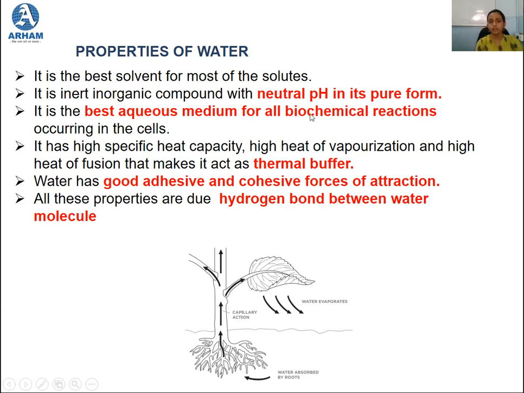All these properties that we have studied are due to the hydrogen bond between the water molecules, and because of this good hydrogen bonding, it is a significant molecule which connects the physical world with the biological processes.